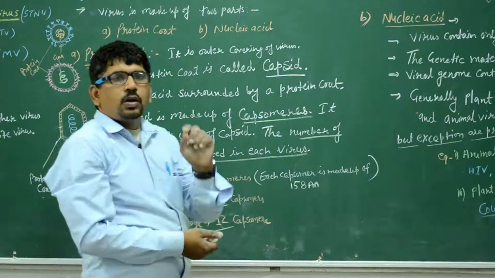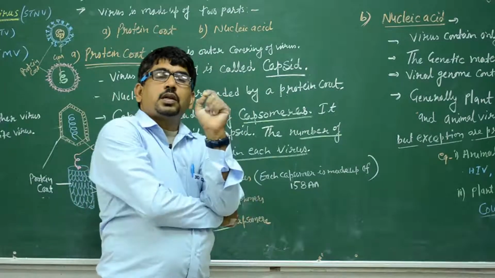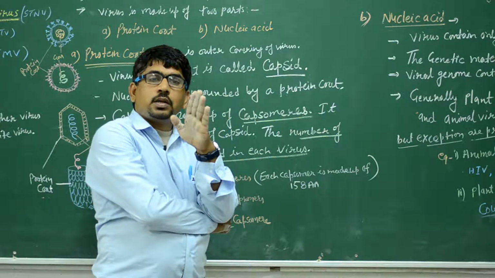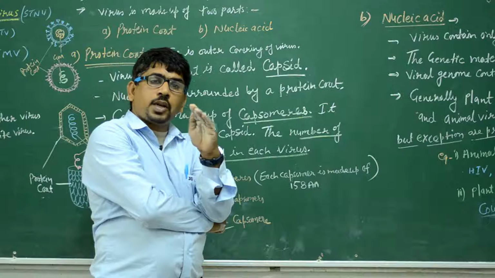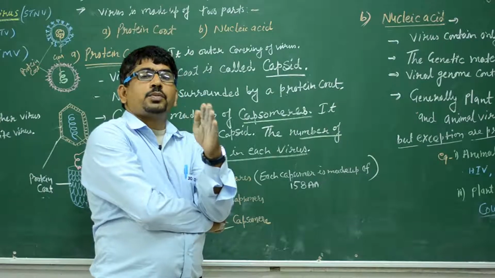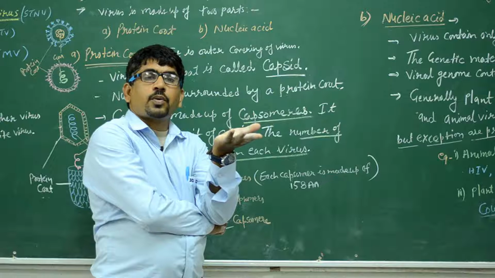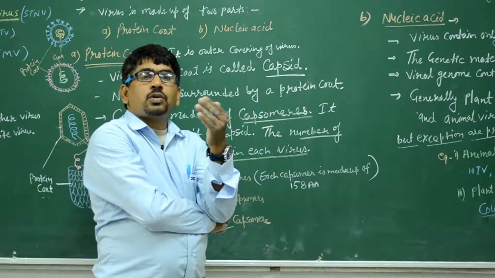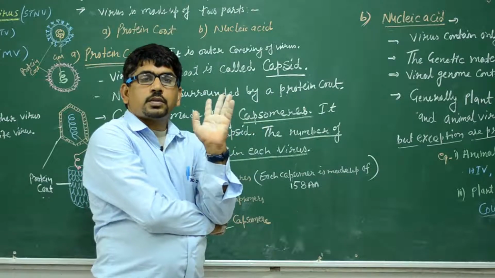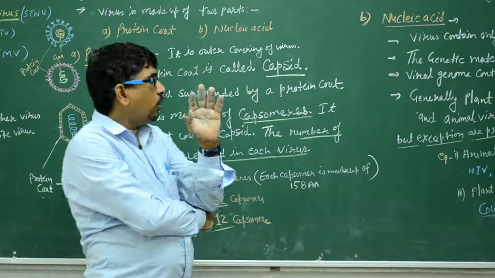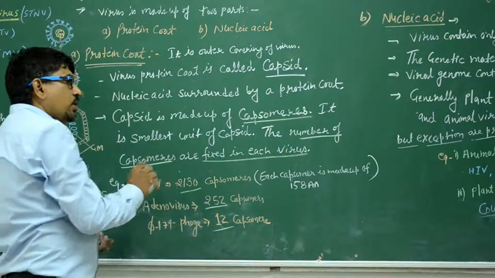Clear? So what will be the sequence? Amino acids make the polypeptide chain, make the capsomere, make the capsid. The capsid is known as the protein coat. It is the outer structure of the virus. We have mentioned this condition.